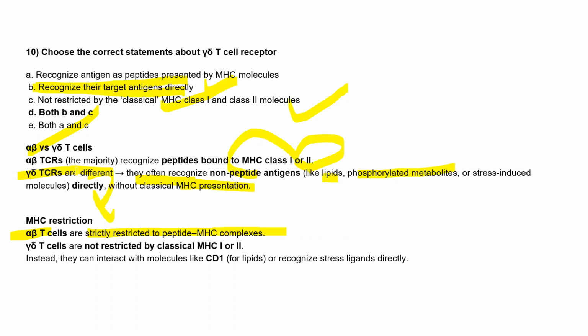They don't need any MHC processing or presentation. Why? Because they interact with the molecule called CD1 for lipids, or recognize stress ligands directly. In case of lipids, gamma delta T cells directly bind with CD1 and recognize the antigens, right? So in this way, alpha beta and gamma delta are different. So this is important also. That's all.